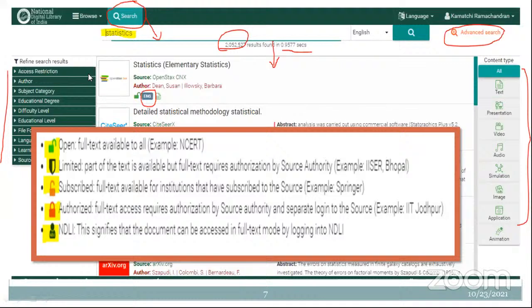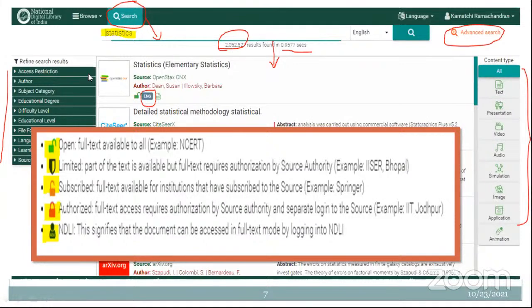And if it is a closed red color lock, which means that full text requires authorization by the source authority, and a separate login to the source is expected. For example, some resources are available in IIT. For accessing those IIT resources, you need to get proper consent from the source authority, then only you are able to access. And certain resources have this NDLI seal, which signifies that the document can be accessed in full text mode by logging into NDLI. If you log into NDLI, you are able to access those resources.